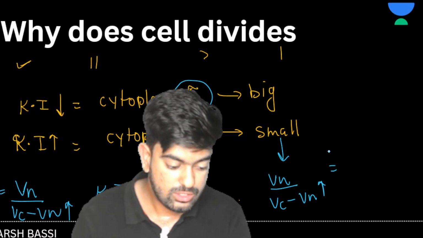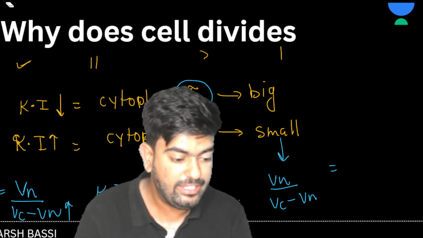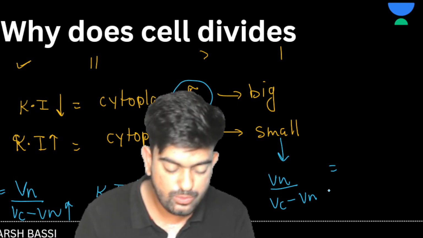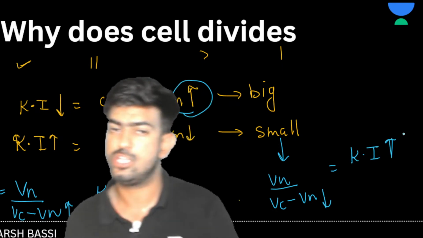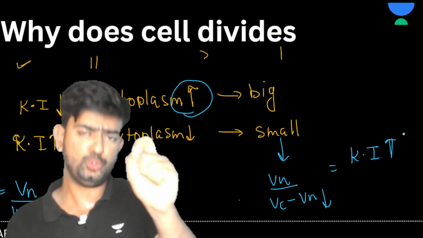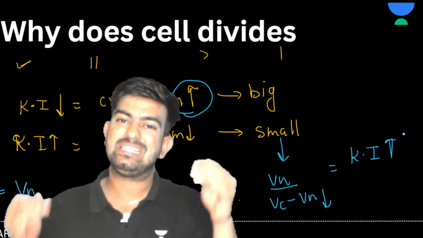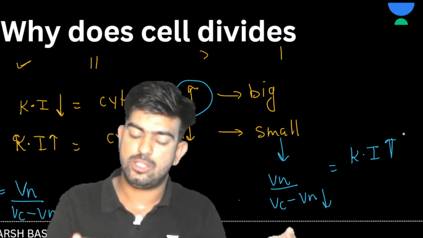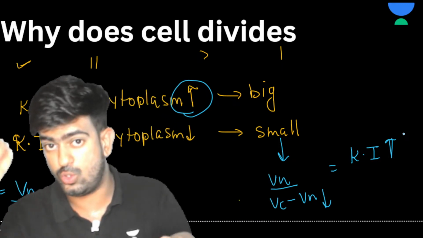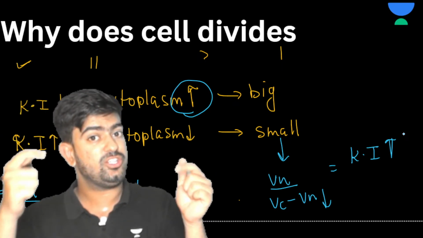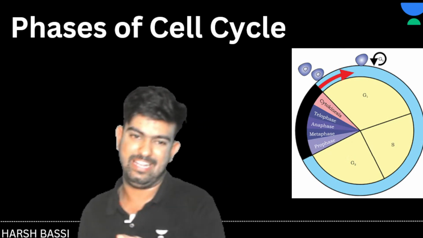And if I talk about the small cell, for the small cell the denominator will be low, and this will make the karyoplasmic index high. So, very to the point, the karyoplasmic index ratio is high for the small cell and low for the big cell. When the karyoplasmic index ratio goes low, the cell takes a decision and divides. So this is the reason why the cell is dividing.